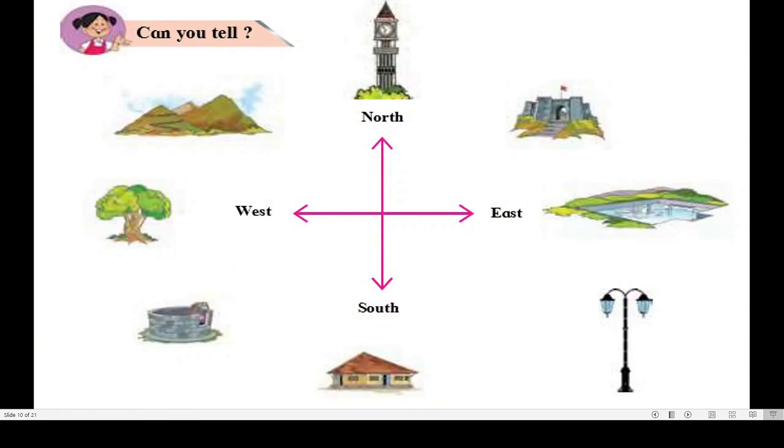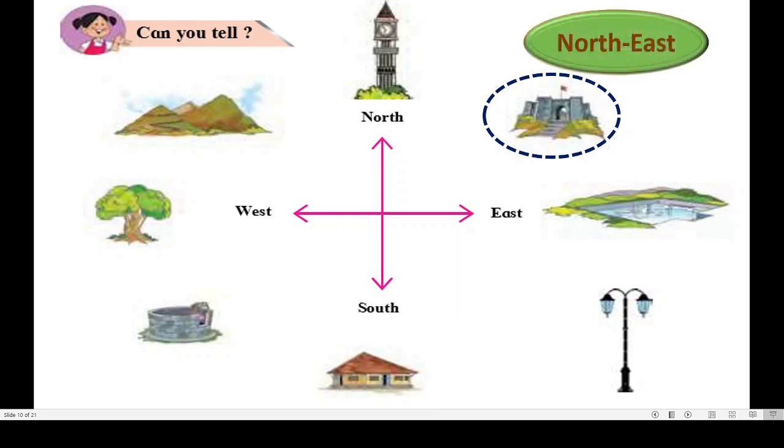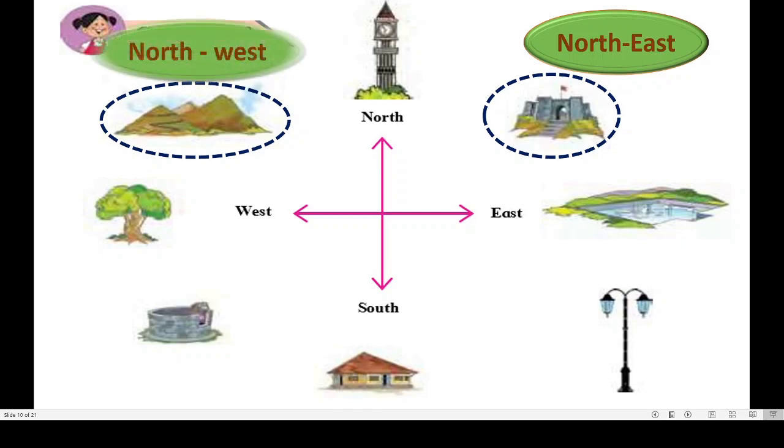Now again we are back. Now you know the proper direction of this fort, these mountains, this well, and this street lamp, isn't it? This fort is in, yes, come on, tell me, in which subdirection is it? Nice, that is in northeast. Very good. Now what about mountains? It is situated to the northwest direction.